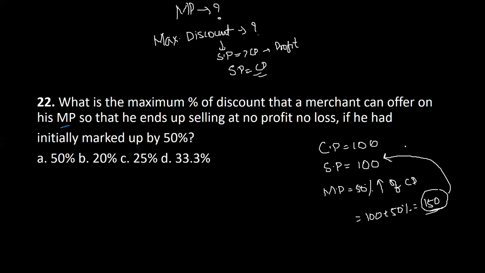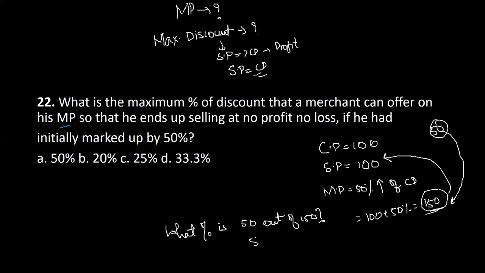What is the discount that you have to give? That is the question. The difference is 50. Now, 50 you need to find out as a percentage of 150. So the question changes to: what percentage is 50 out of 150? How will you find that out? 50 by 150 into 100, 1 by 3 into 100, 33.33%. Very good, Tejasvi.